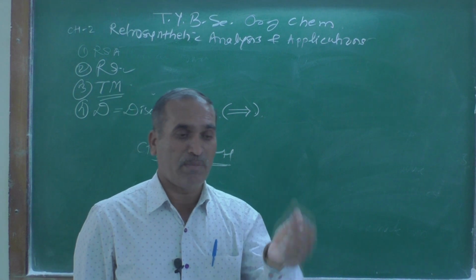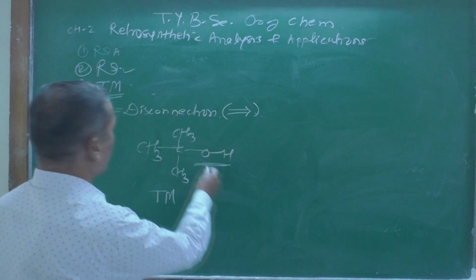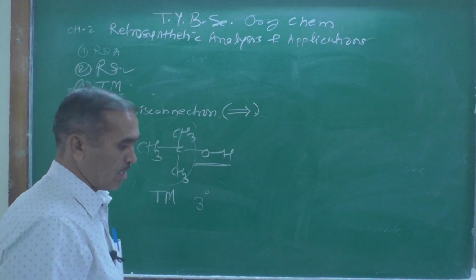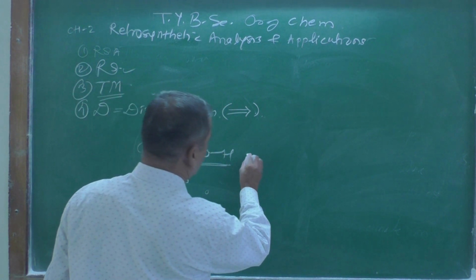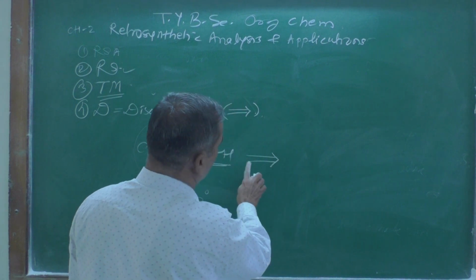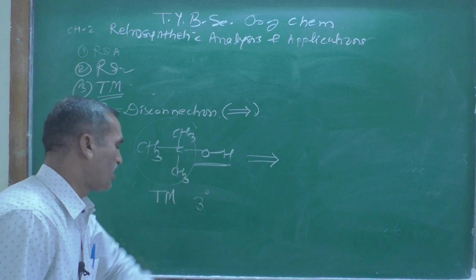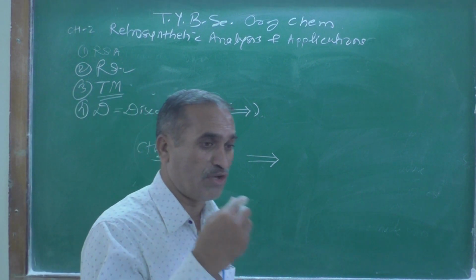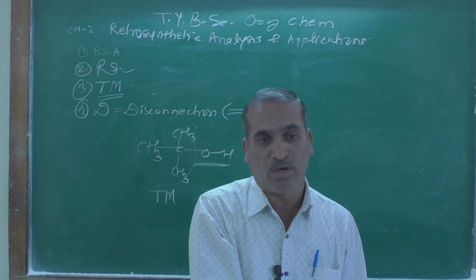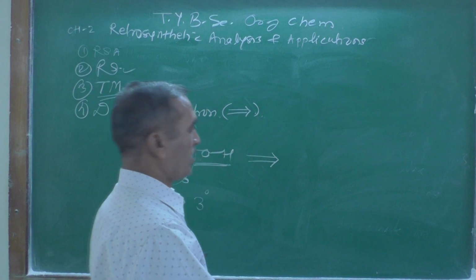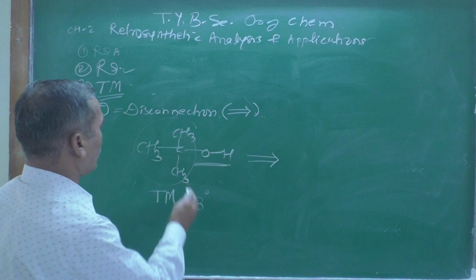The chemical environment around them is the same. Therefore this is the disconnection arrow written here. This is a tertiary alcohol and we can break the bond in this fashion, or in this way, like this.